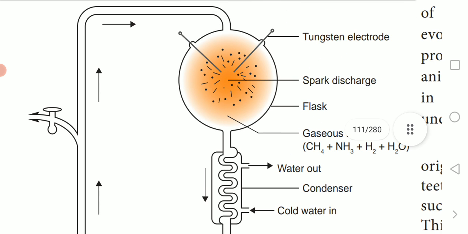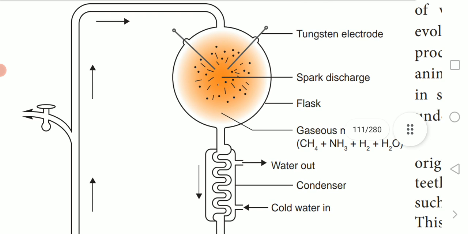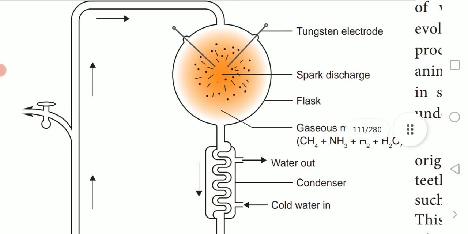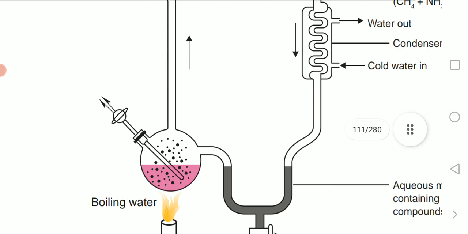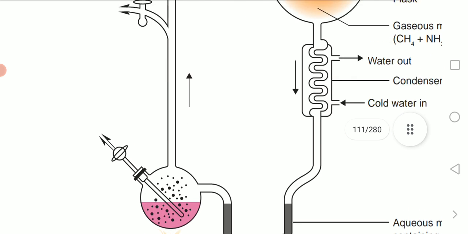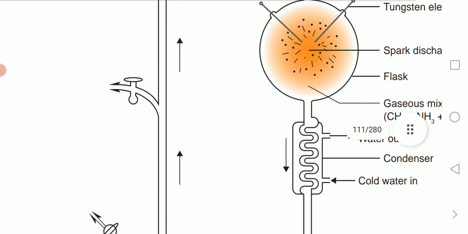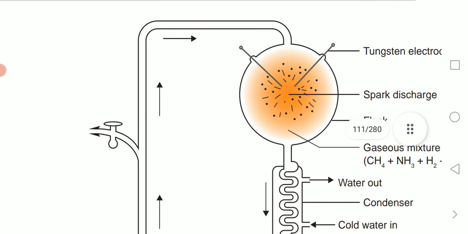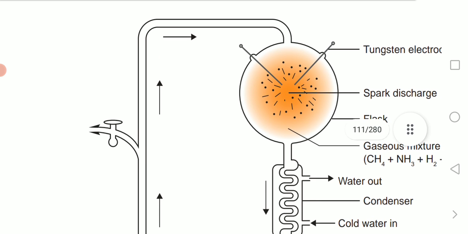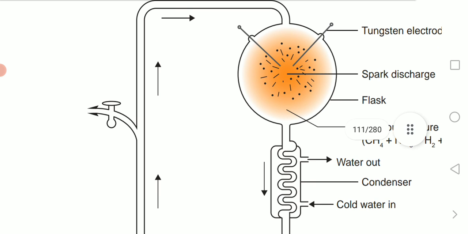So the steam comes and mixes with the mixture of gases, that is, ammonia, methane, and hydrogen, in the large chamber. Boiling water is taken in a small flask. As it boils, the steam comes out and goes to mix in the large container, which holds the mixture of gases: ammonia, methane, and hydrogen.